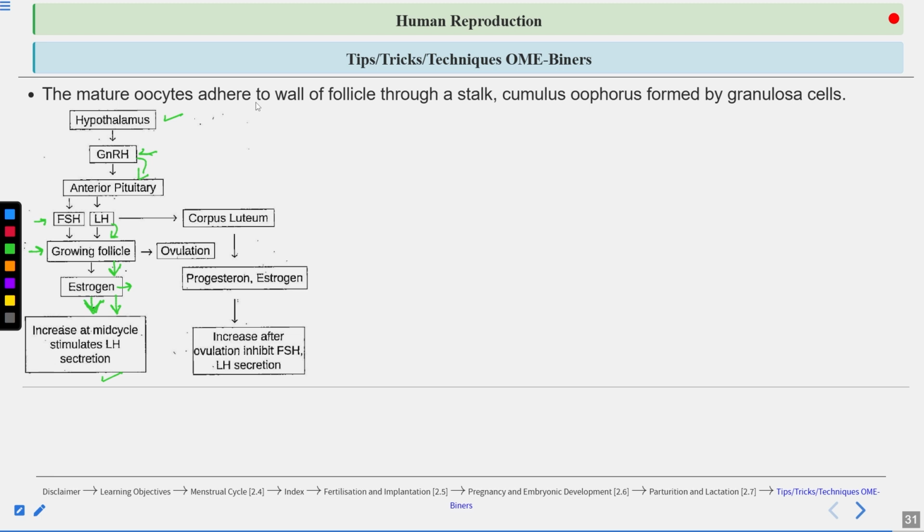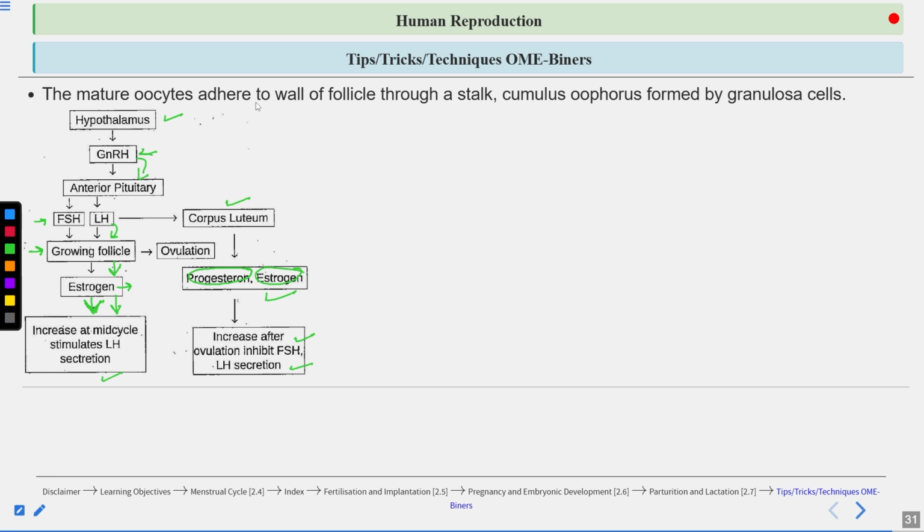The remnants of the Graafian follicle convert into corpus luteum. Corpus luteum mainly secretes progesterone. It also secretes some amount of estrogen. Okay, clear? And this increase after ovulation inhibits FSH and LH secretion. So you can say estrogen and progesterone maintain the endometrium. This helps to maintain the pregnancy.